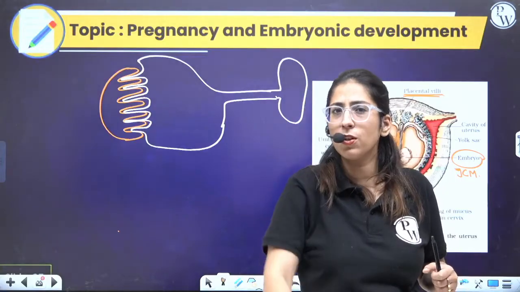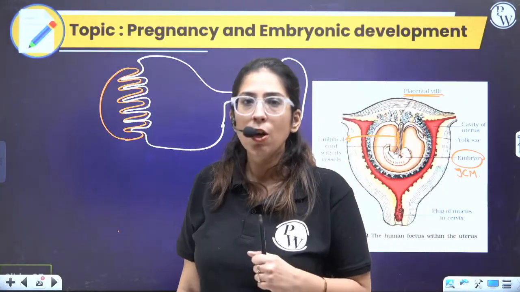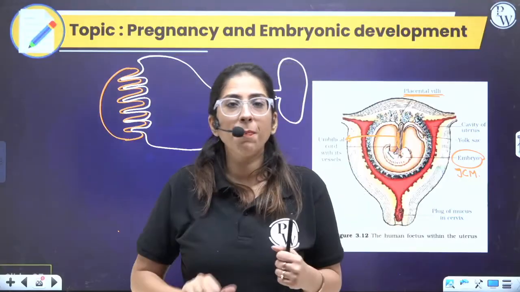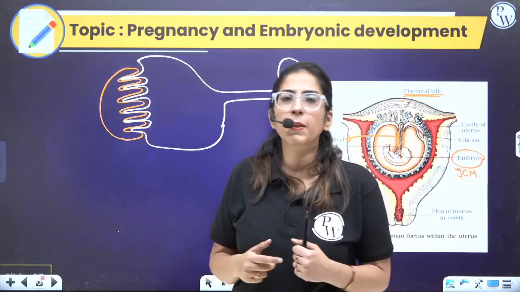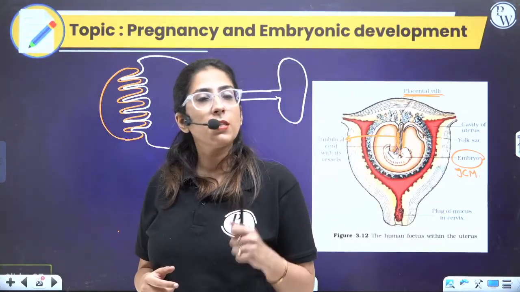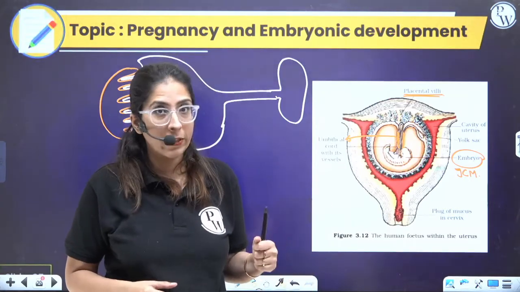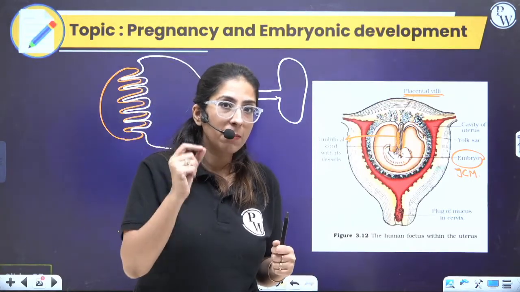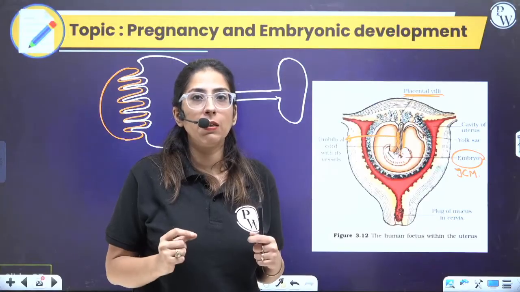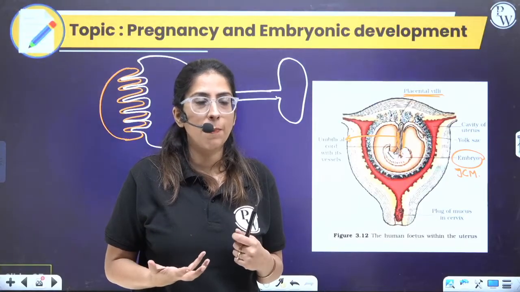You know, the first structure formed in the baby is the heart. The heart is a pumping structure, so that means blood should be there. So blood formation, RBC formation, occurs in the yolk sac. Erythropoiesis, when a baby is in the mother's womb, occurs in the yolk sac.